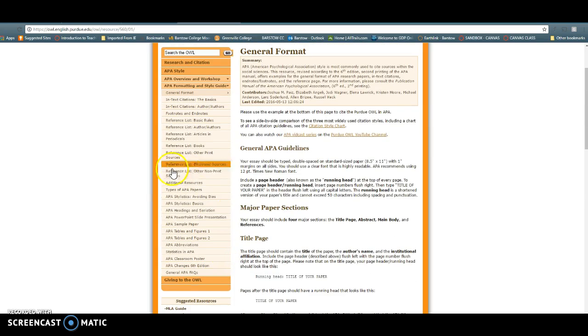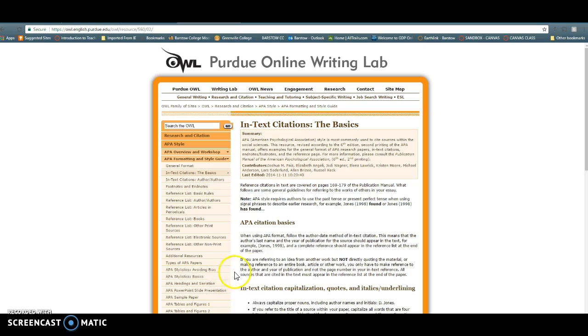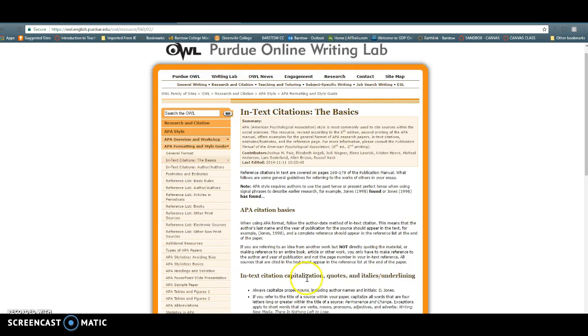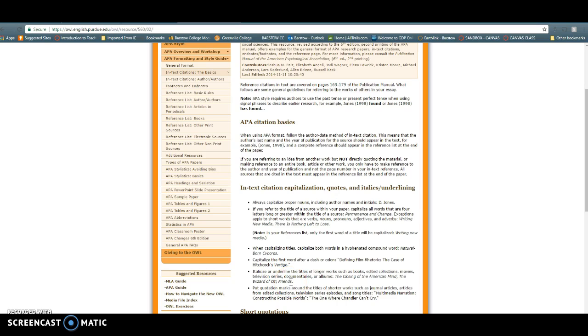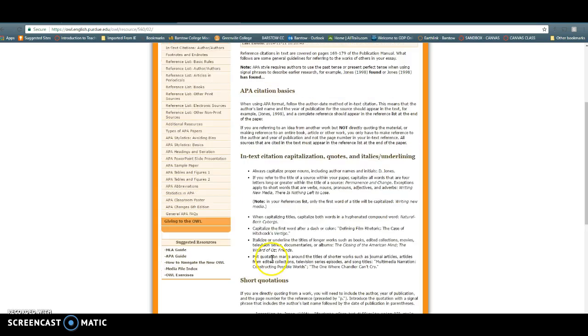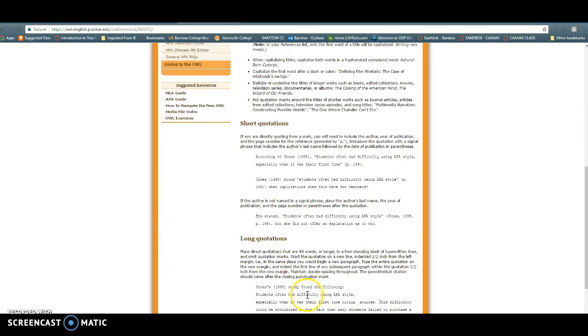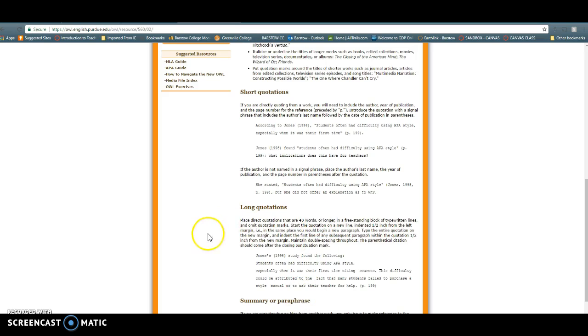Let me see, something else I think is important. In-text shows you in-text citations, what you need to do, in-text capitalizations, quotes, italics. If you have a quote that's 40 or more words, you use a long quotation, and this will let you know how you use 40 or more words. Direct quotes that are short quotes, this will let you know how to do it. So I'm not going to read all of that to you. Just know that it's here on the website.